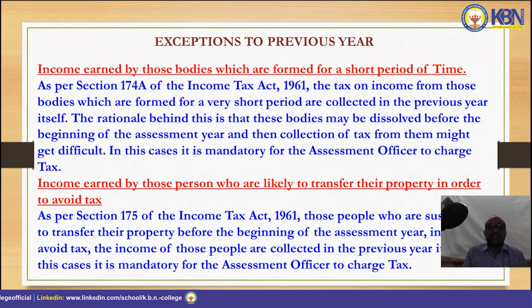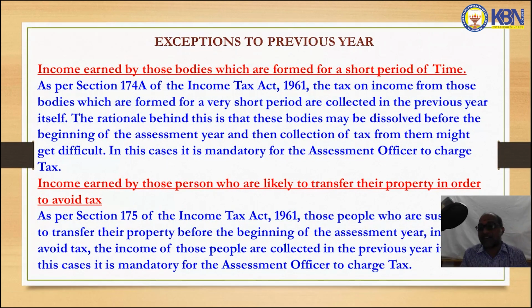Next one is income earned by those bodies which are formed for a short period of time. There are some organizations which are established for a short period. After completion of their job, the organization will be closed. In such a case, the tax is levied in the year in which it is earned.